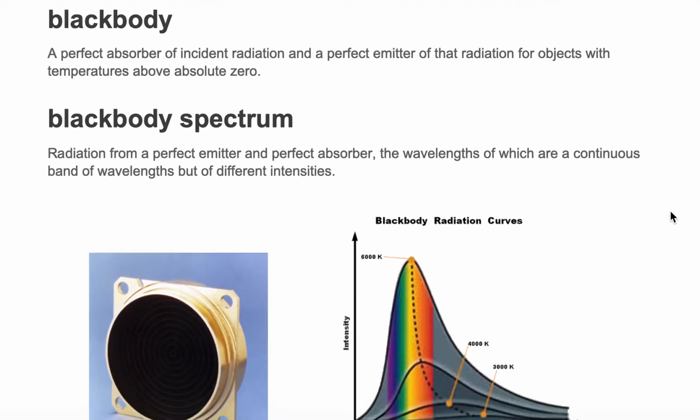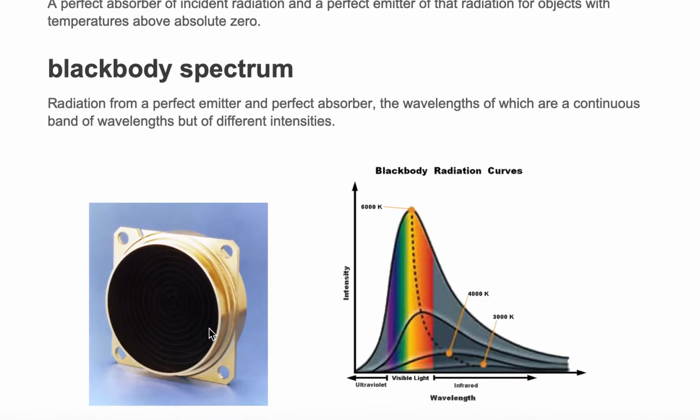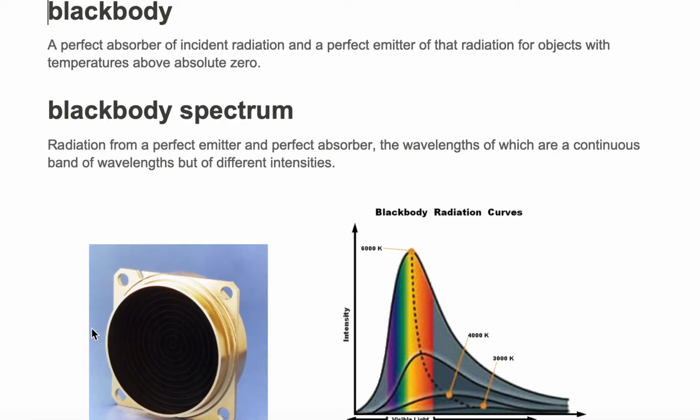So a blackbody is basically a perfect absorber of incident radiation and then followed by a perfect emitter of that radiation, and that emission of radiation is going to be a function of its temperature. Here's an example of what might be considered a blackbody. It's going to absorb all the incident radiation. Notice how black it is. It's going to absorb it, and hopefully it's going to re-radiate those same wavelengths that it absorbed.